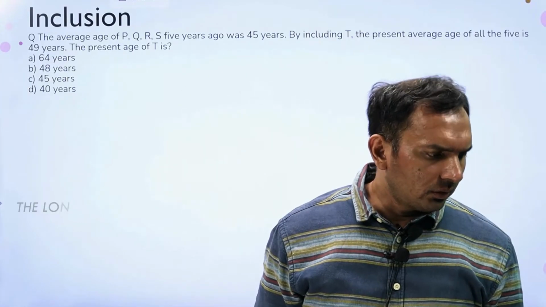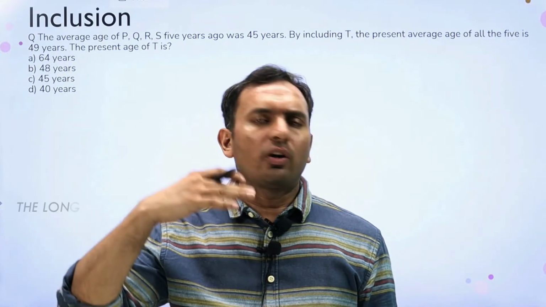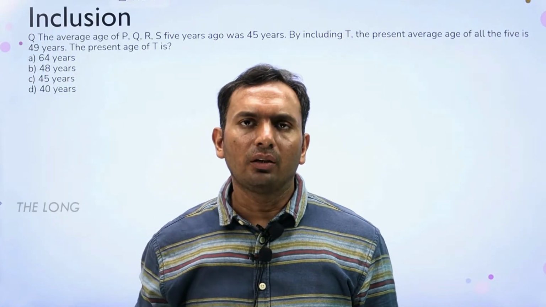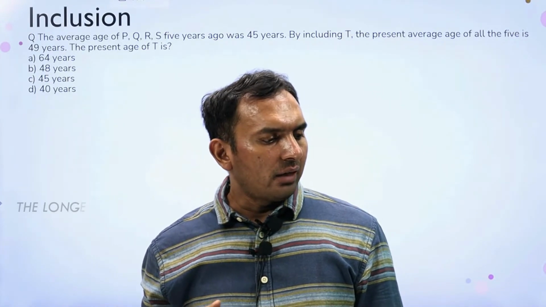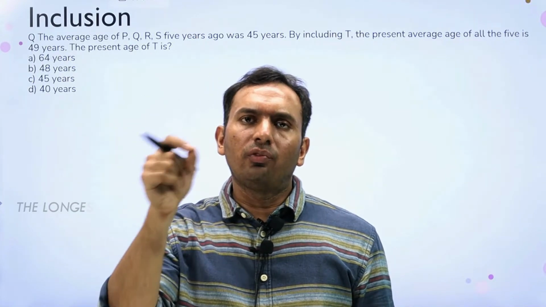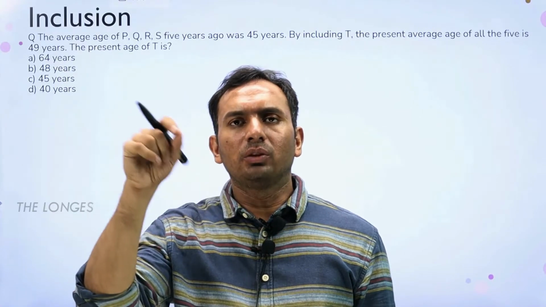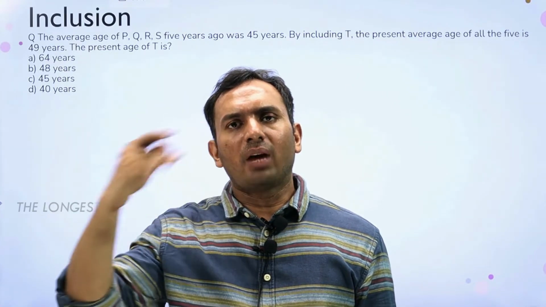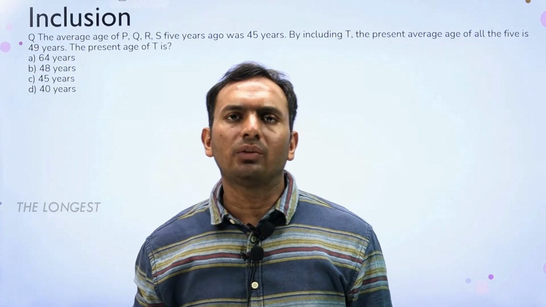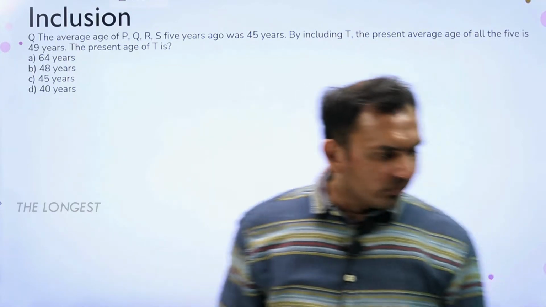In this question it is given that the average of PQRS 5 years ago was 45. So if 5 years ago it was 45, right now it has to be 50, and if T is added then it makes the average 49. So we can keep T at 50, but it is making all of them 49, that means 50 minus 5, it is doing minus 1 in all of them. So 50 minus 5, that is 45. So 45 should be the answer here.